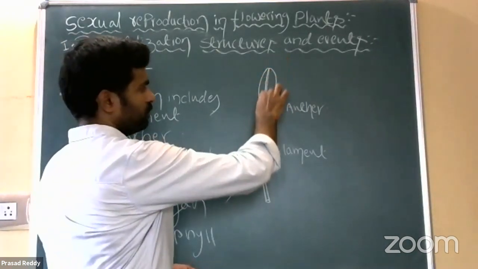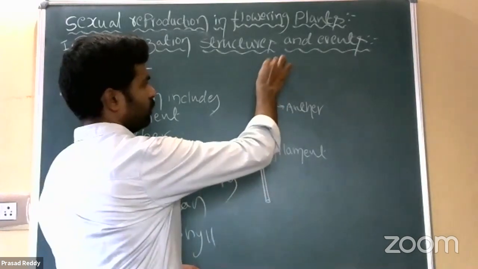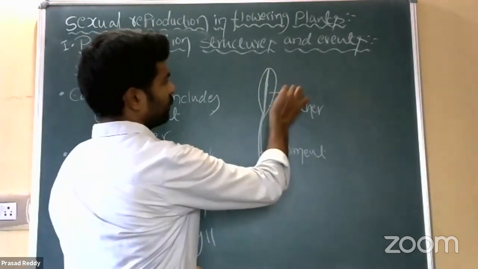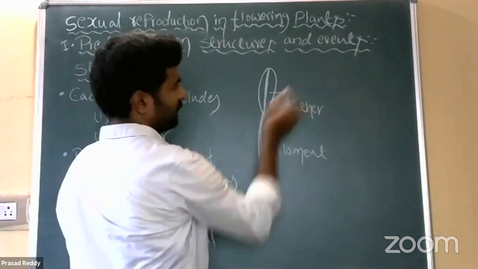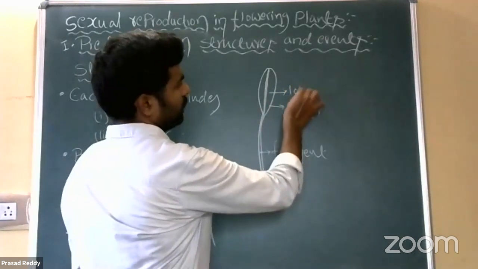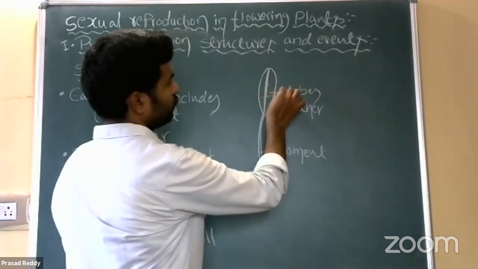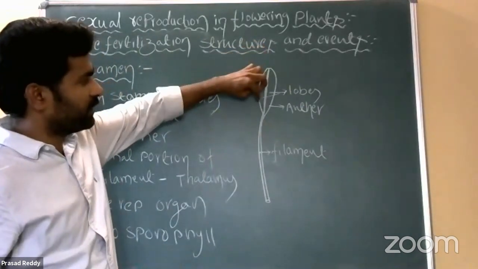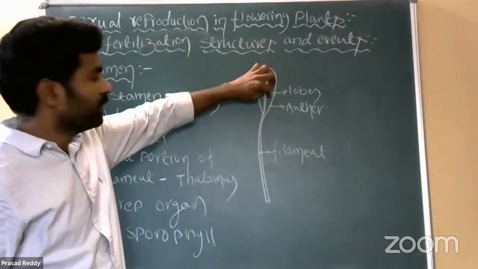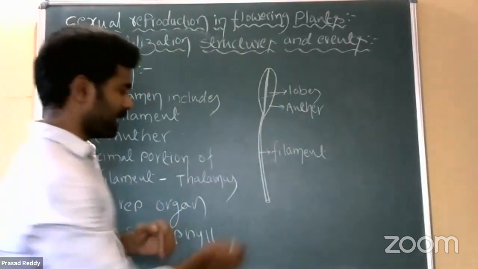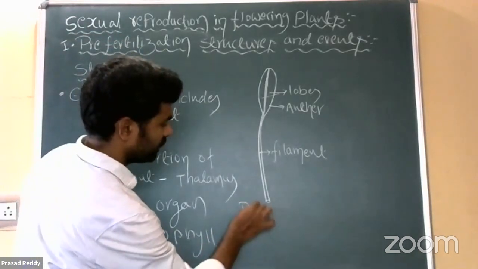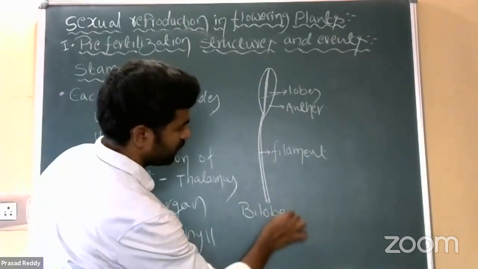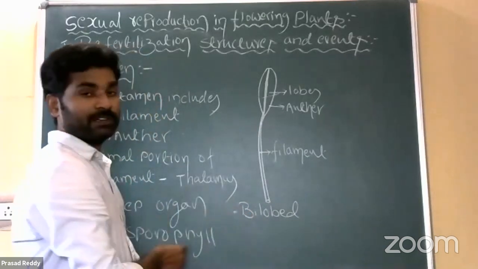This is one lobe and this is another lobe, so we call it a bilobed anther.